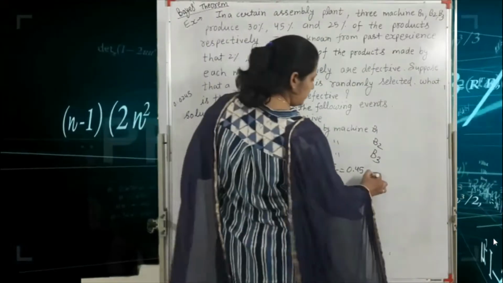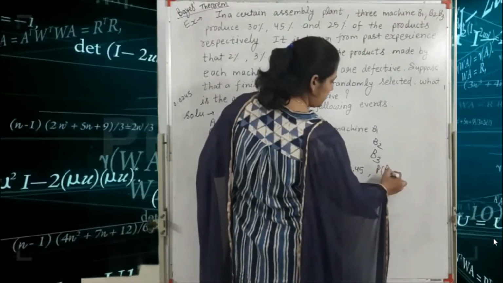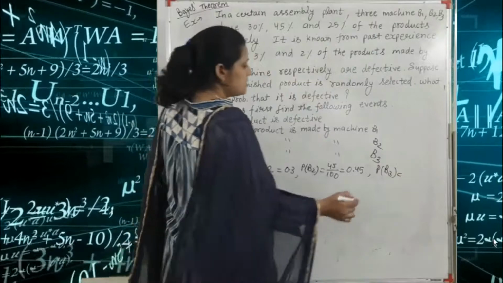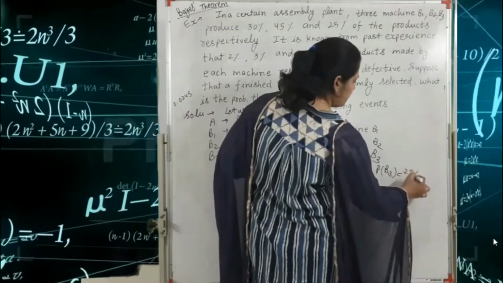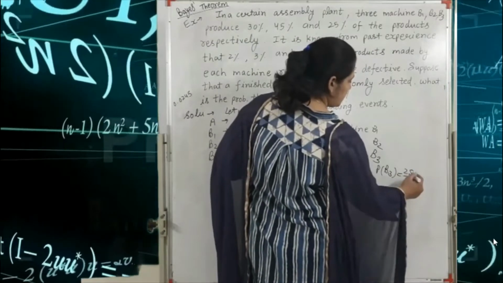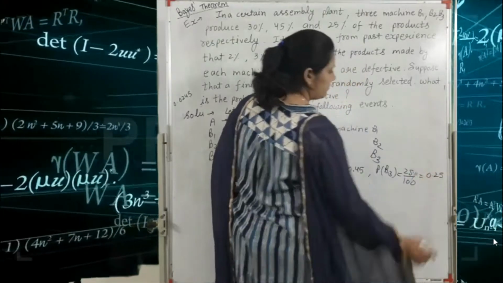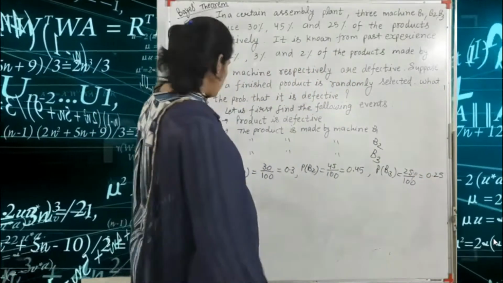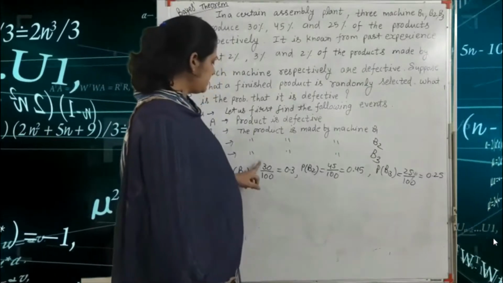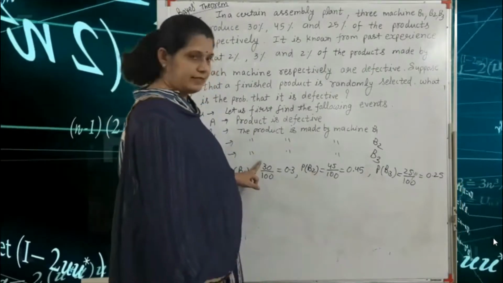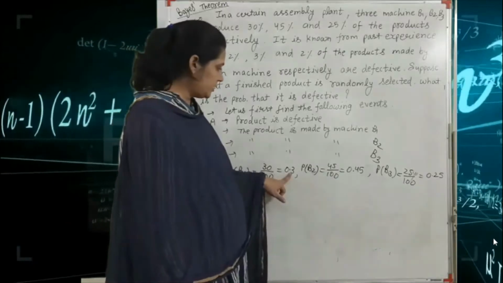And the third one is the probability of B3, which is 25%, that means 25 by 100, equal to 0.25.